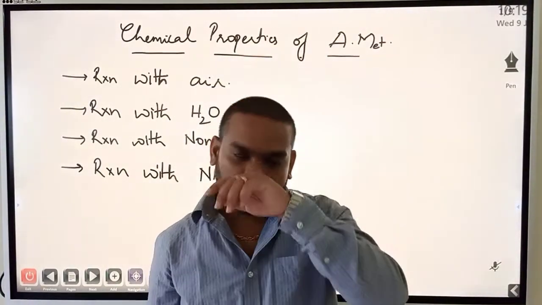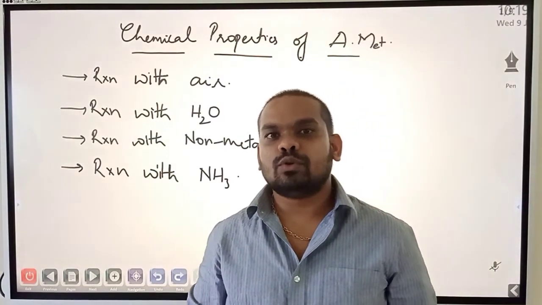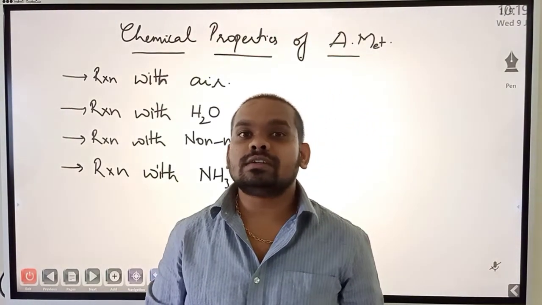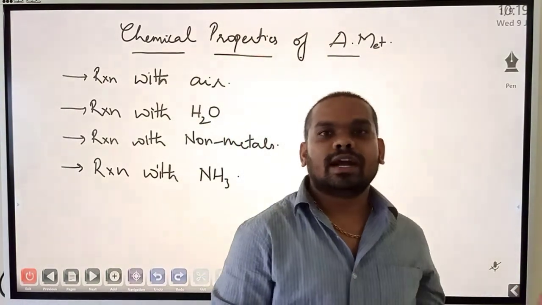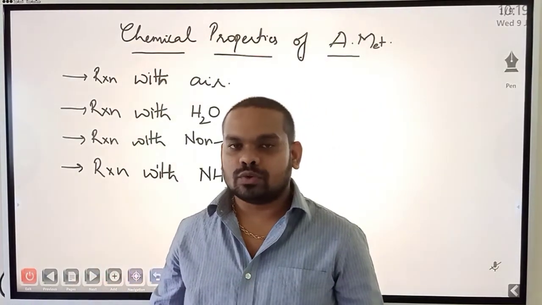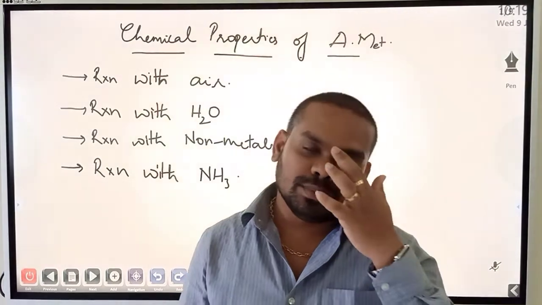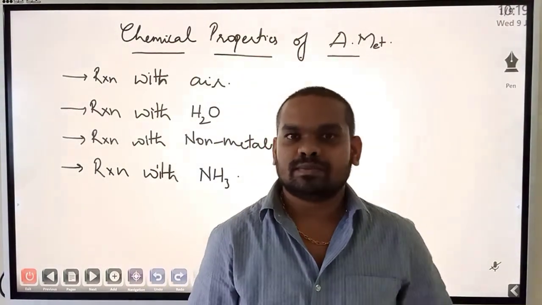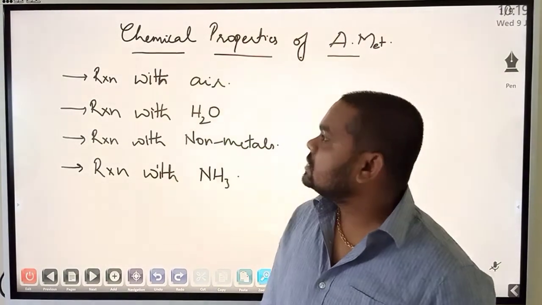Now remember this, chemical properties meaning there is always some amount of electronic change, or electrons will be moving from one atom to another atom, or electrons could be lost or could be gained, could be anything. So chemical change meaning there should be change in the chemical composition. So now first, chemical properties.